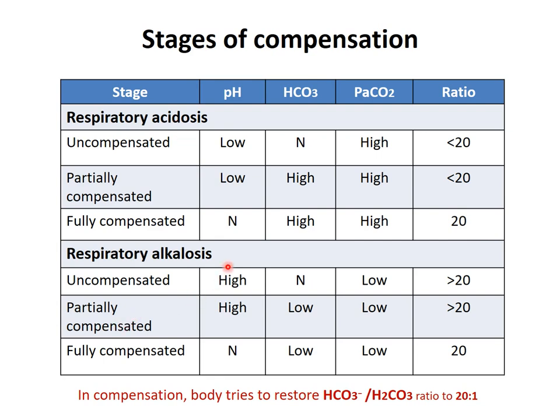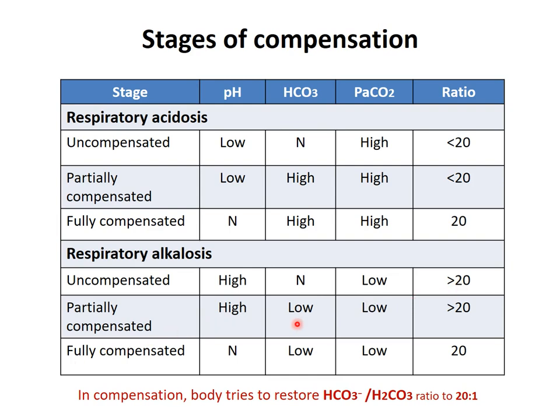The same occurs in respiratory alkalosis. Uncompensated: high pH, normal bicarbonate, primary disturbance in the PaCO2, that is the acid component. As it is alkalosis, the acid component is decreased, so high pH, low PaCO2, bicarbonate is normal, so the ratio is greater than 20.